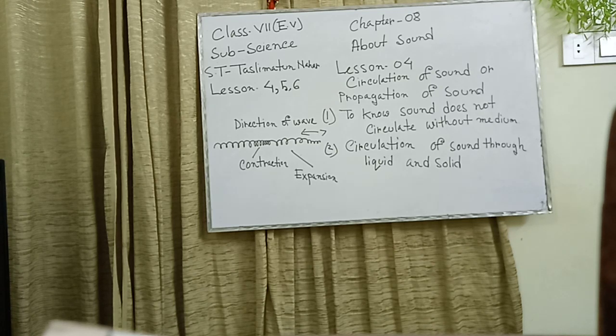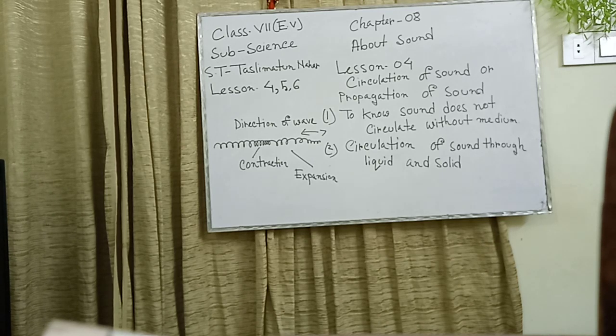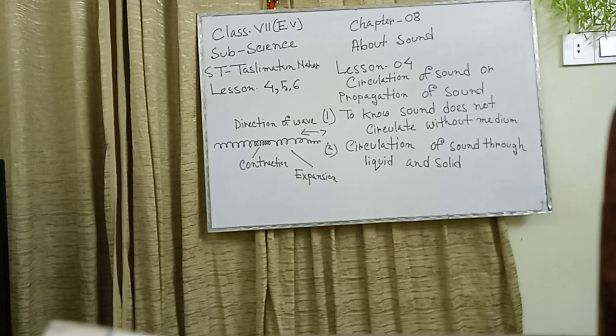So the velocity of sound differs from medium to medium. Sound can be circulated fast and more clearly through solid substances than the medium of liquid or air. On the other hand, sound can be circulated fast and more clearly through liquid than the medium of air.